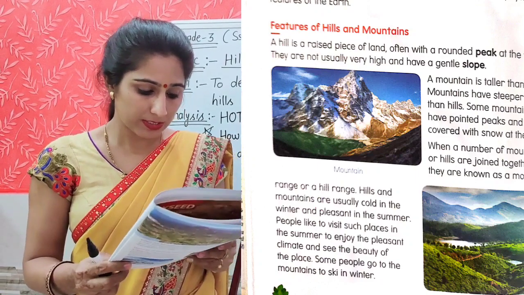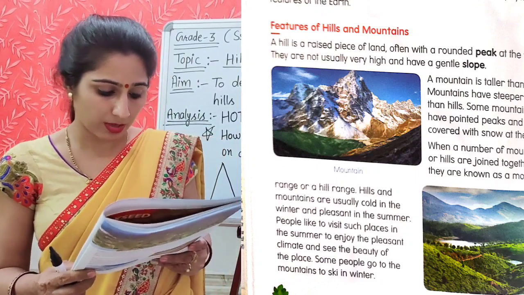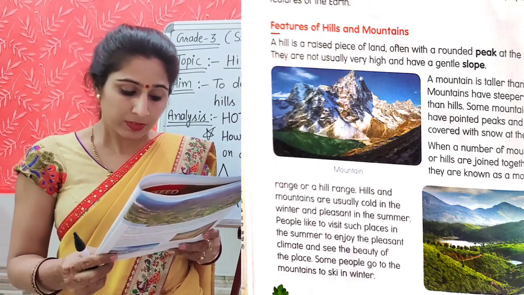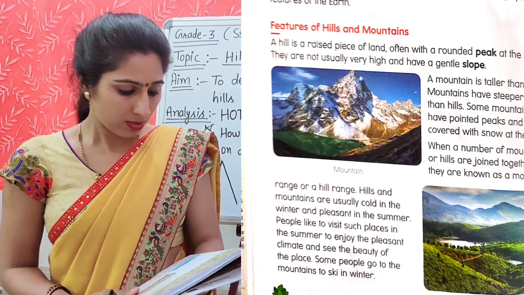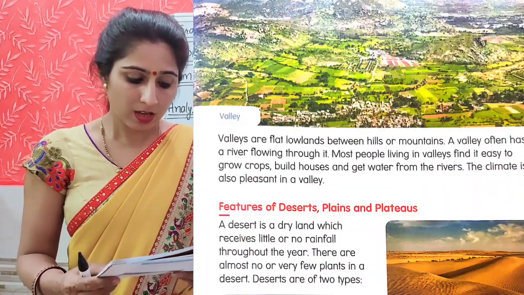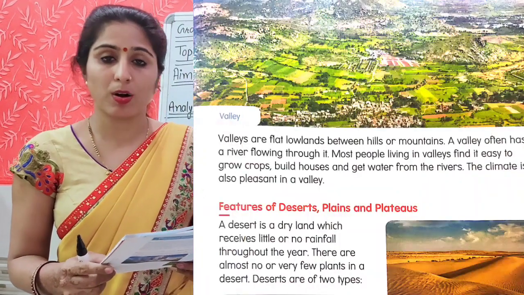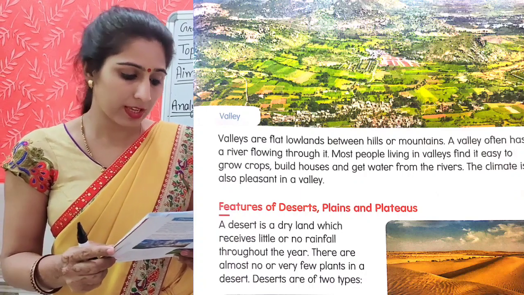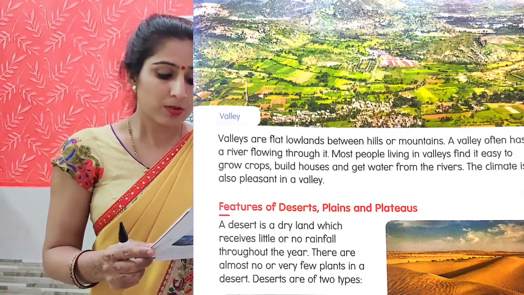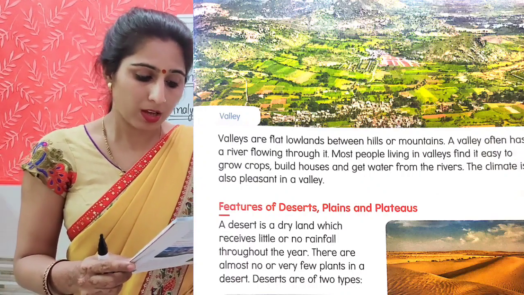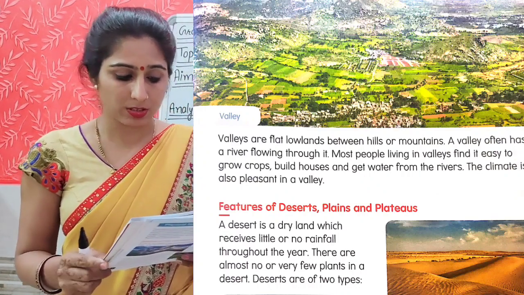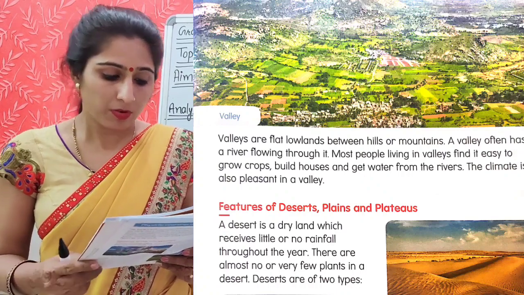People like to visit such places in the summer to enjoy the pleasant climate and see the beauty of the place. Some people go to the mountains to ski in winter. Valleys. Valleys are flat lowland between hills or mountains. A valley often has a river flowing through it. Most people living in valleys find it easy to grow crops, build houses and get water from the rivers. The climate is also pleasant in a valley.